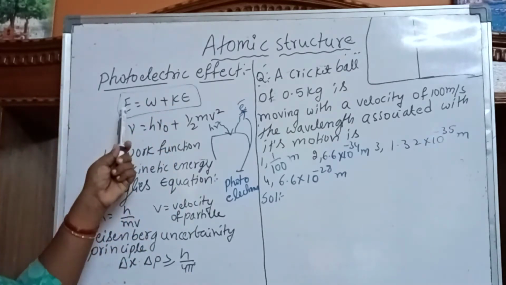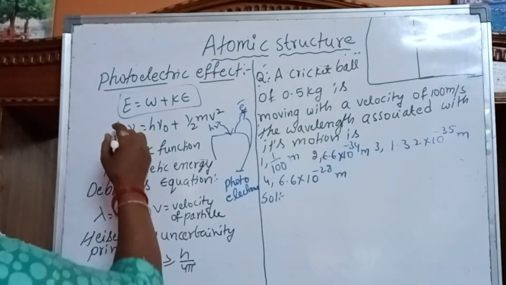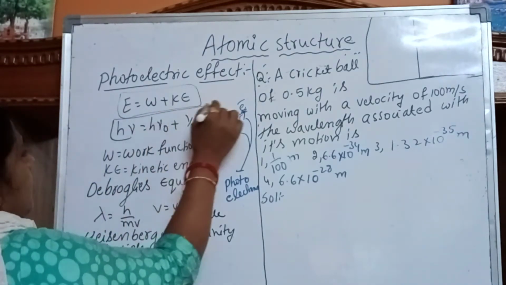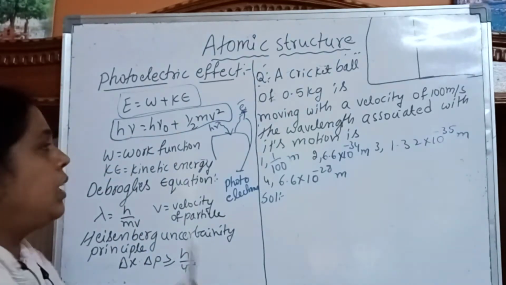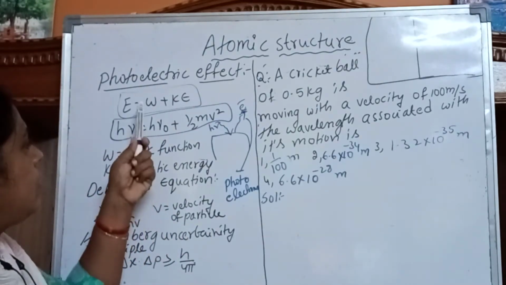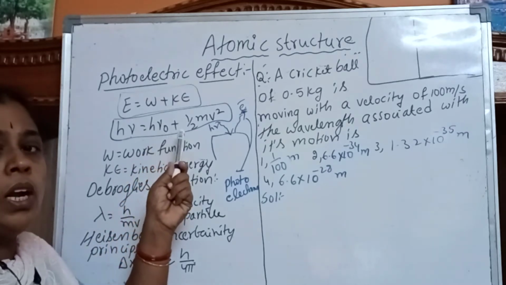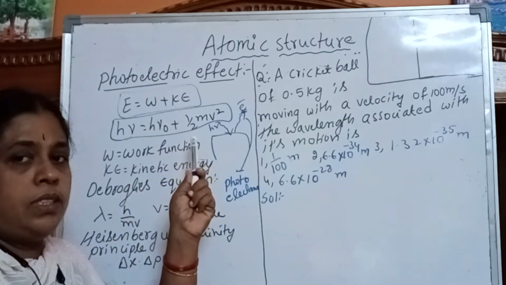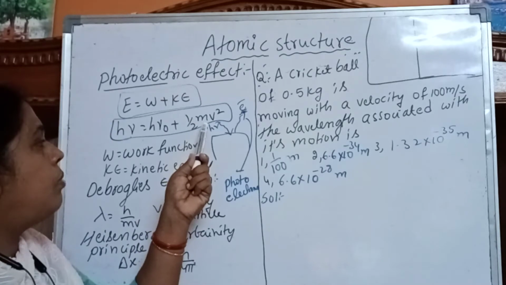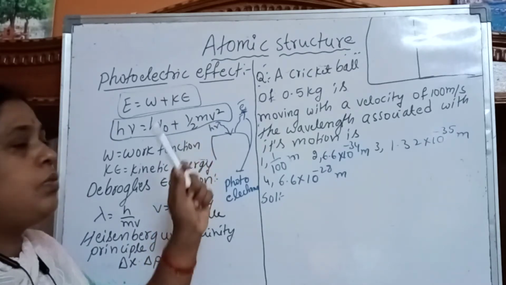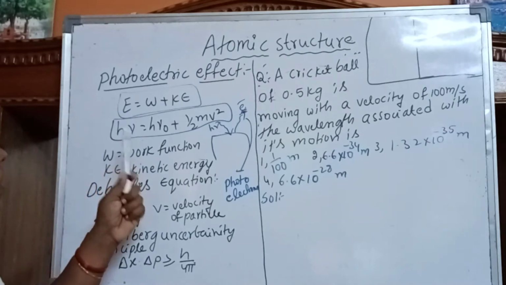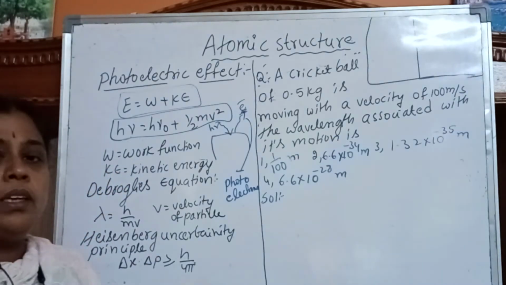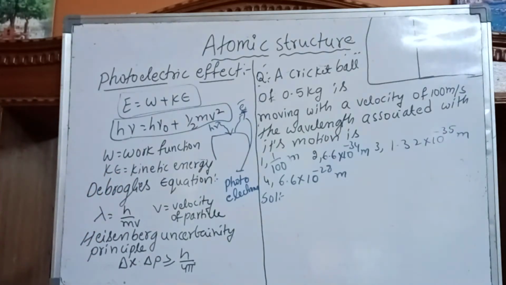So E is equal to h nu. According to Planck's quantum theory, h nu is equal to h nu naught plus half m v squared. Here nu naught is the threshold frequency, m is mass, and v is velocity of the particle. So this is the photoelectric effect formula, Einstein's explanation.